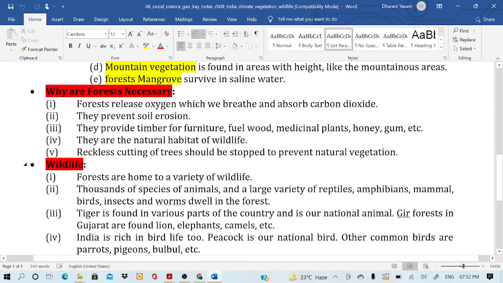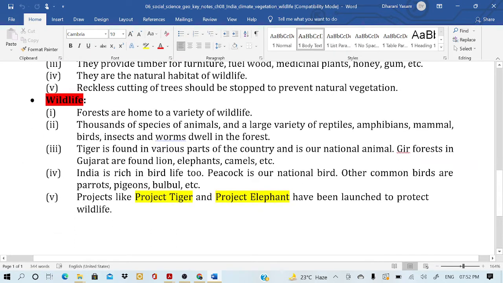Then wildlife. Forests are home to a variety of wildlife. Thousands of species of animals and a large variety of reptiles, amphibians, mammals, birds, insects and worms dwell in the forest. The tiger is found in various parts of the country and is our national animal. Almost 70% of the tigers in the world are located in India itself.